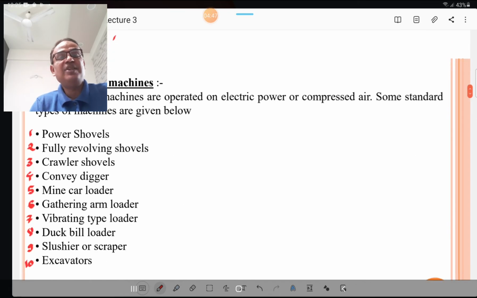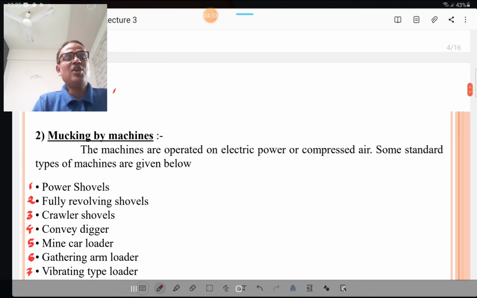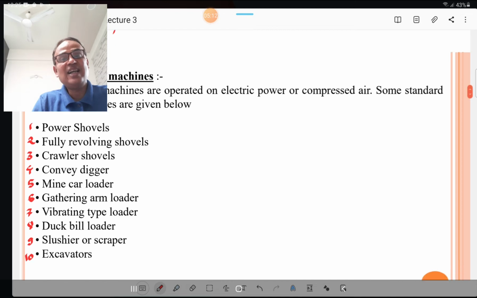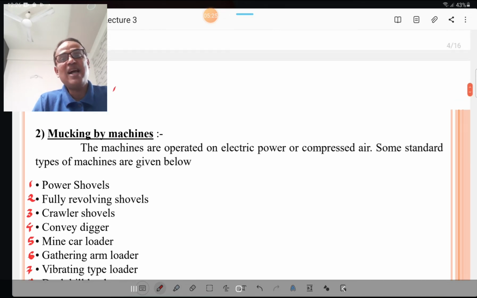Then mucking by machines. Nowadays the mucking by machines is used. The machines are operated on electrical power or compressed air. Some standard types of machines are given below. You must know all these machines. First is the power shovel. This is from excavation family. Then fully revolving shovels, then crawler shovels, conveyor diggers, mine car loaders. Then gathering arm loaders, vibrating type loaders, duckbill loader, slasher or scraper and excavators. These all types of machinery are used for mucking by machines.